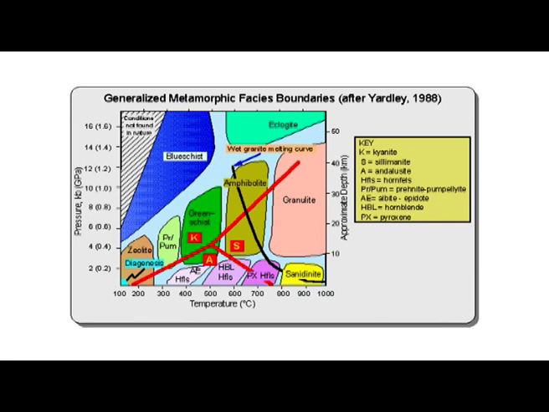As you can see in this figure, the contact metamorphic facies are the albite epidote hornfels facies, then the hornblende hornfels facies, the pyroxene hornfels facies and the sanidinite facies. All these are represented below the pressure of 2 kilobars, which means all the contact metamorphic facies have low pressure conditions, but the temperature is increasing. As you can see, the sanidinite facies is the one at the extreme right hand side.